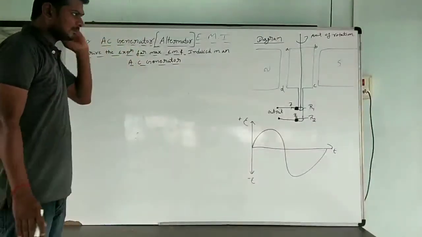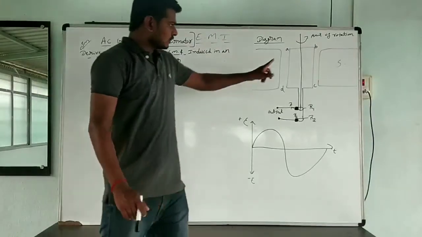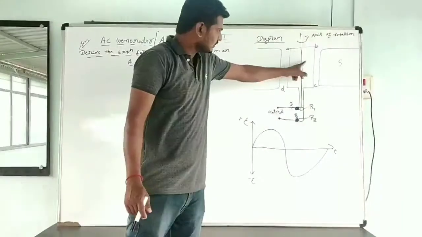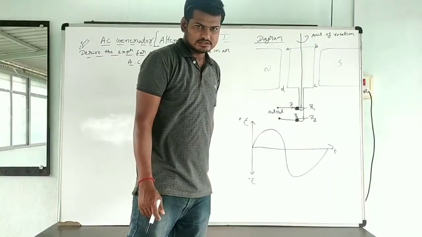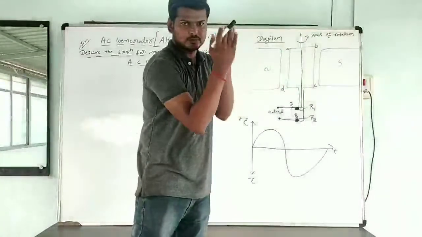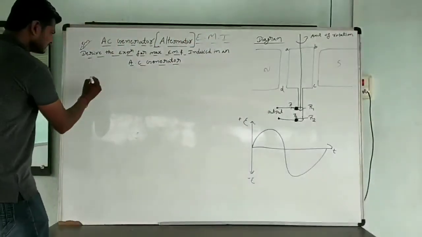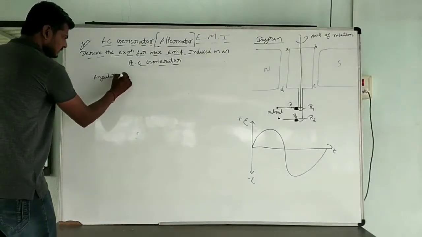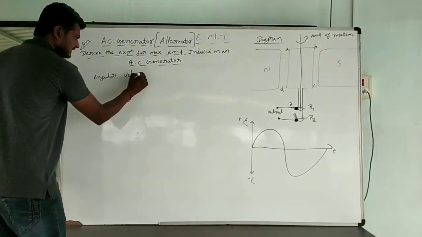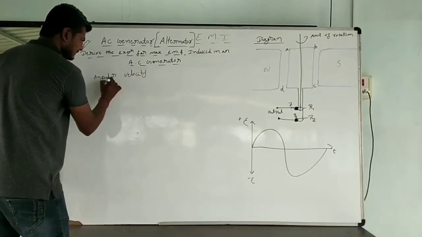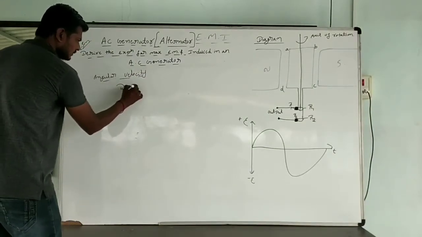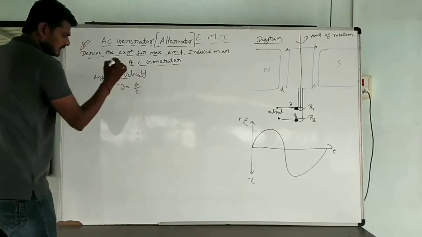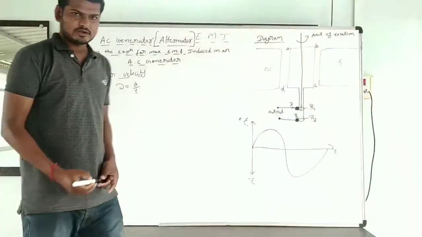Simple thing here. When the coil is going to be rotated, it is going to possess what? Angular velocity. When the coil is rotated, it possesses angular velocity. The angular velocity of the coil is given by omega is equal to theta by t. Angular velocity means the rate of change of angular displacement.